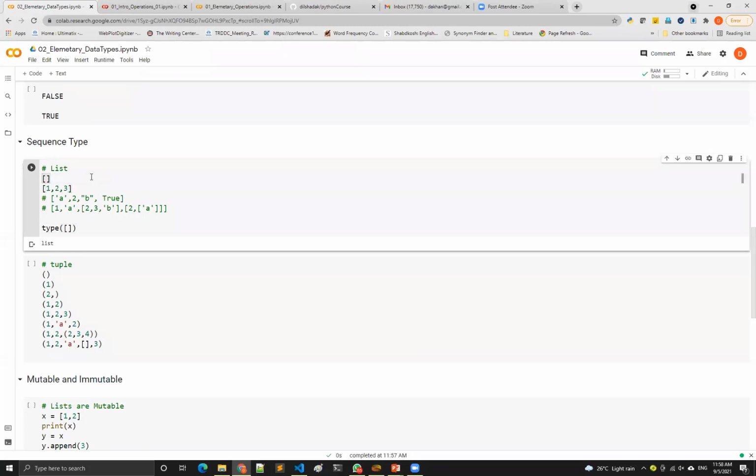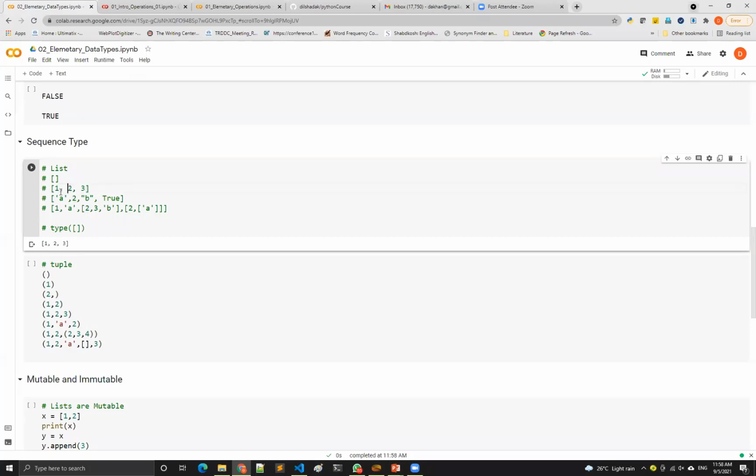So suppose I want to define a list, how to define a list? Basically those square brackets make an empty list, and if you want to put any element inside that, we have to type those elements separated by comma. If you type elements separated by comma, then it becomes a list. And this is what is printed in the output.